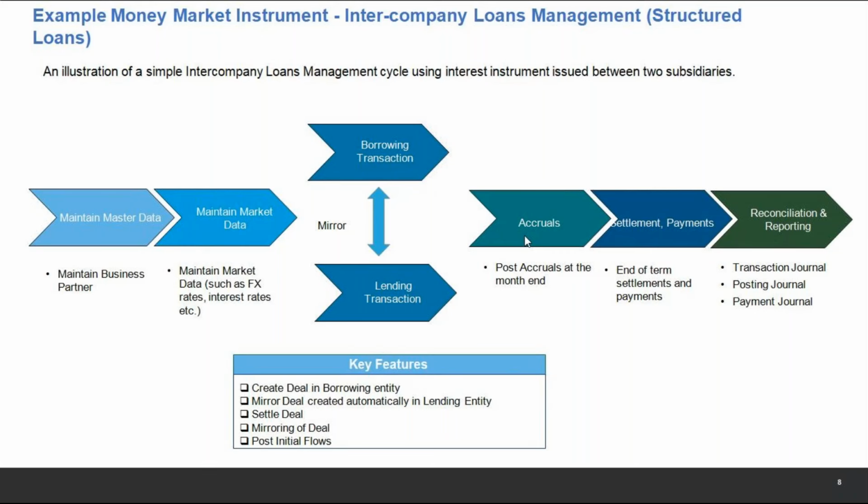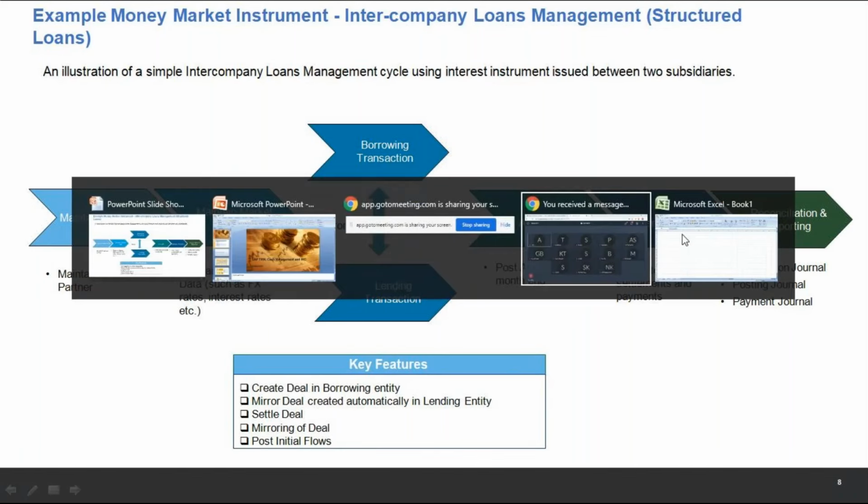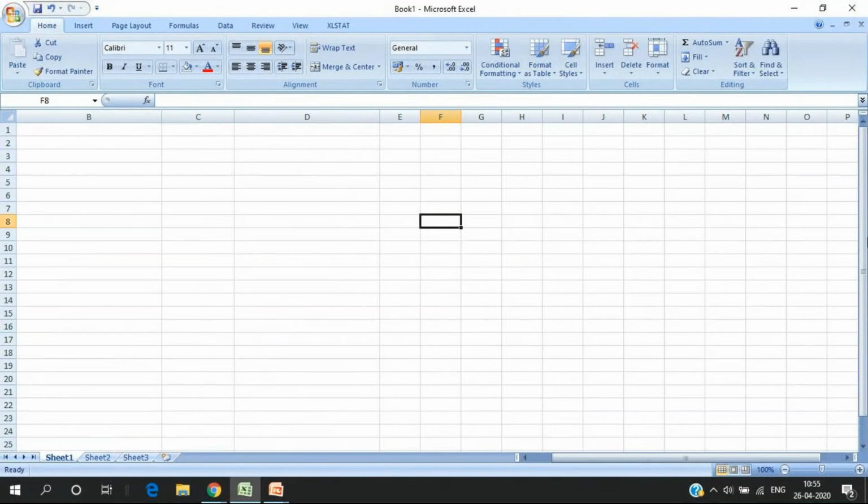As we discussed previously, maintaining the master data, which is business partner, is important. Market data, specifically if we go with variable interest rate, where we do not go with the fixed interest rate and the variable interest rate is based on the market conditions, then market data becomes important. But otherwise, it is not in this case. Then we perform all the back office activities or the accounting activities here. Let's see if I can illustrate this better in an Excel. You can see my Excel.